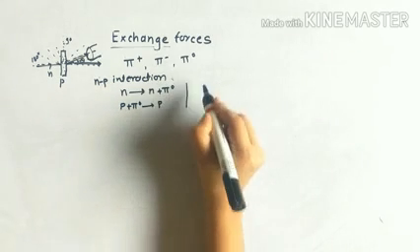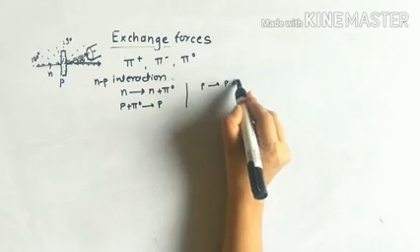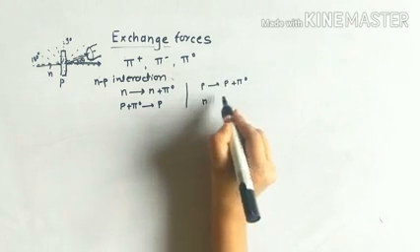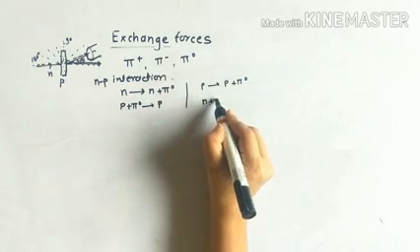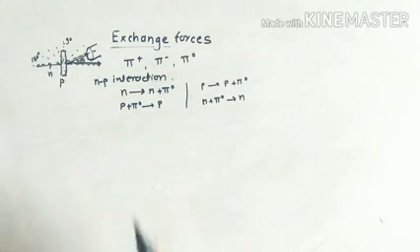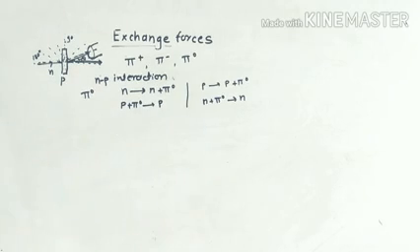or the proton can remain a proton by giving out pi 0, and this pi 0 can be absorbed by this neutron and it can give a neutron. So this NP interaction mediated by pi 0 can be explained by the equations like this.